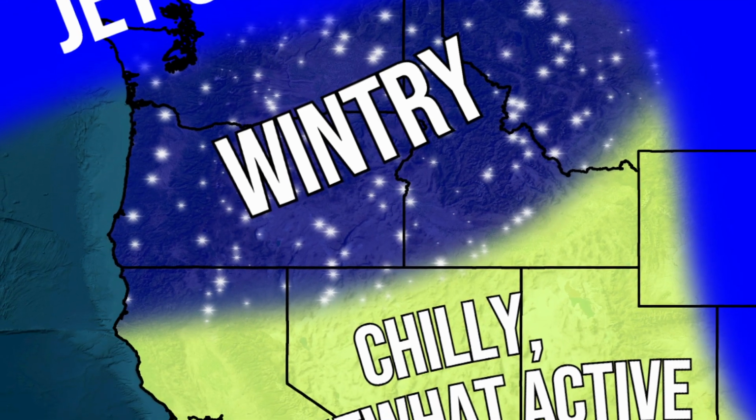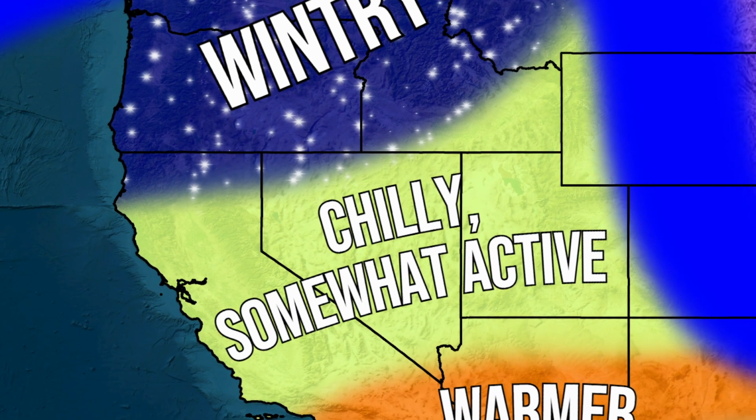Now moving down south there, we do see that green region there. This is chilly, sometimes active. So basically what we're saying here is that you're still expecting those chilly conditions. You're still expecting that cold that is pretty typical for this area. Obviously the further west you go towards the Pacific coastline, you get more temperate there and you don't see as chilly conditions, but overall you're expecting those cooler conditions here that are typical with the winter season.